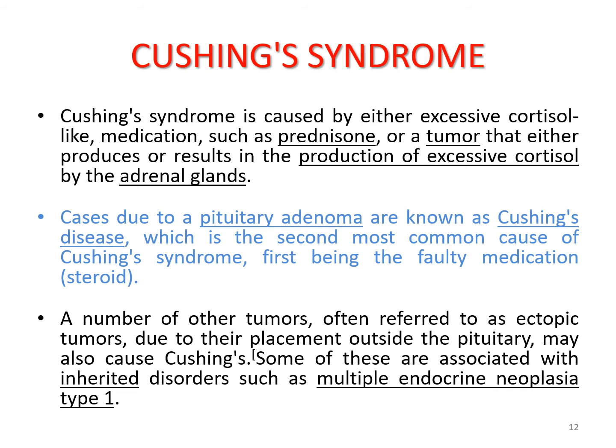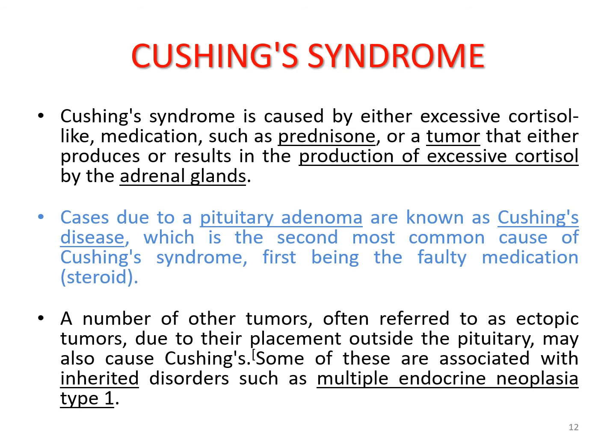It is also caused by pituitary adenoma, especially if the pituitary adenoma causes more secretion of ACTH and thus more secretion of cortisol from the adrenal cortex. That particular Cushing syndrome is known as Cushing disease, which is the second most common cause of Cushing syndrome. The first being the faulty medication.